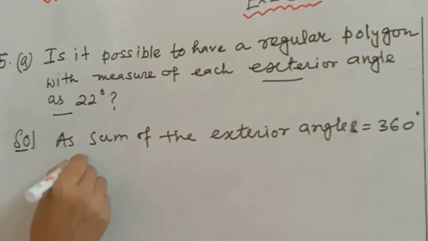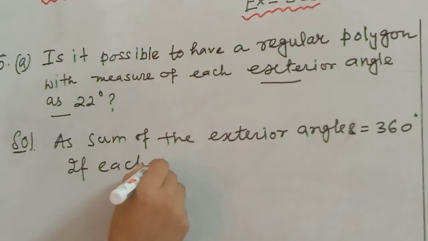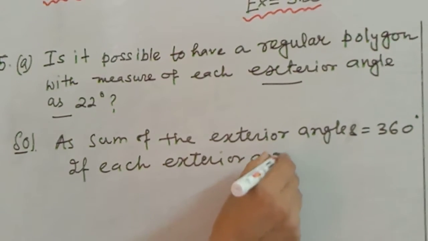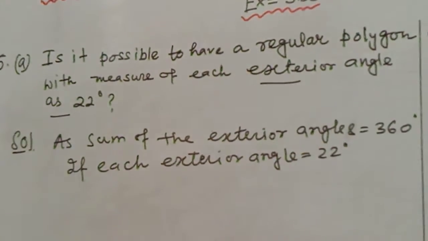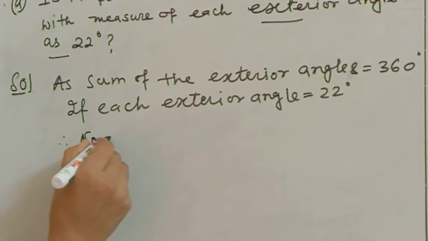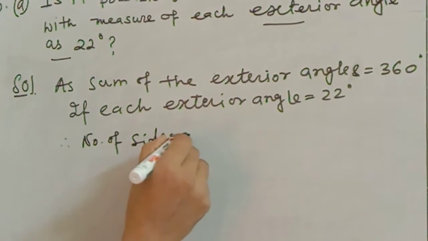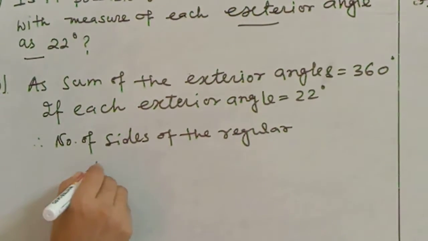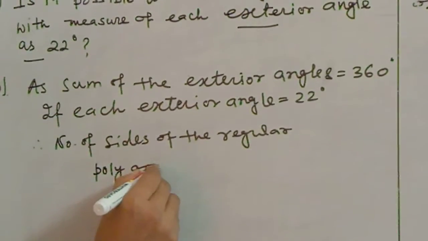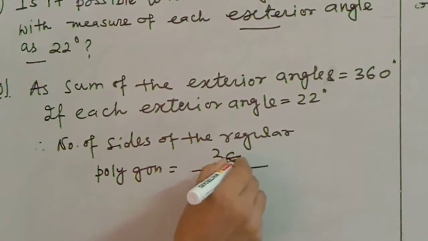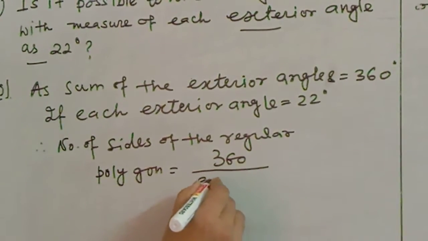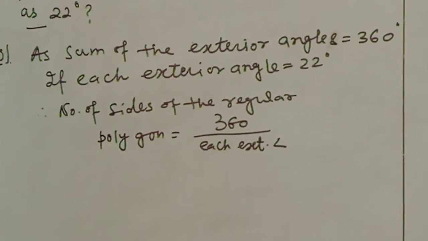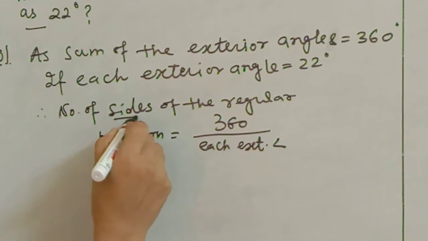If each exterior angle is equal to 22 degrees, then the number of sides of the regular polygon is equal to 360 divided by each exterior angle, and for any regular polygon you know that the number of sides will be a whole number.